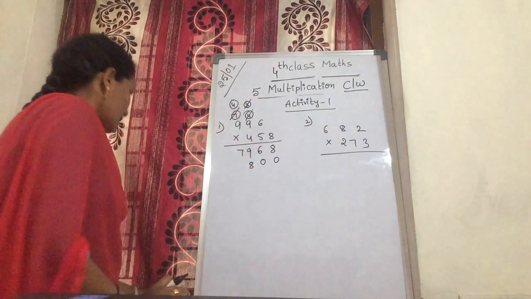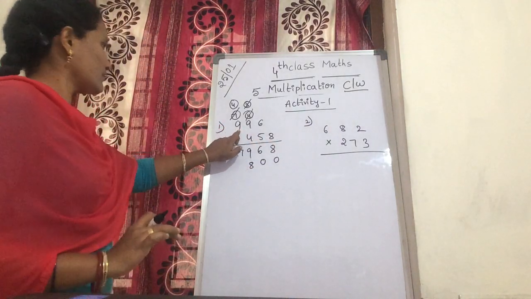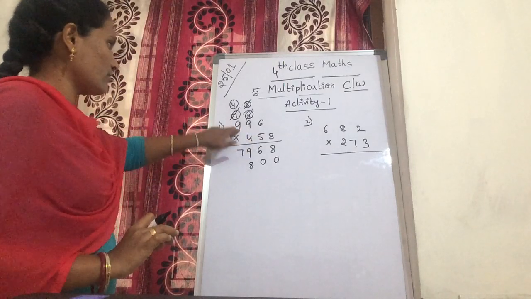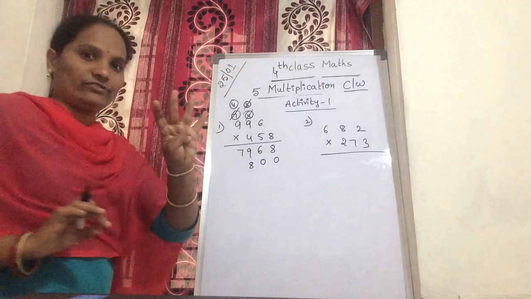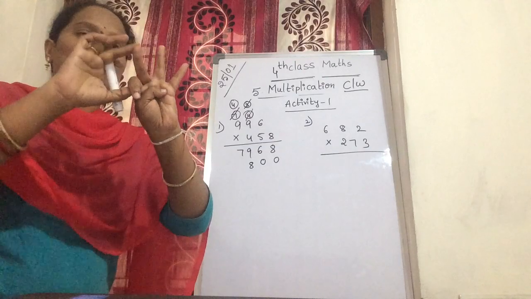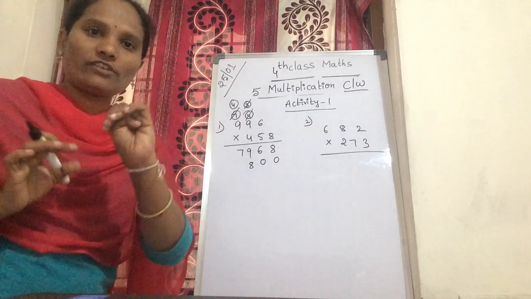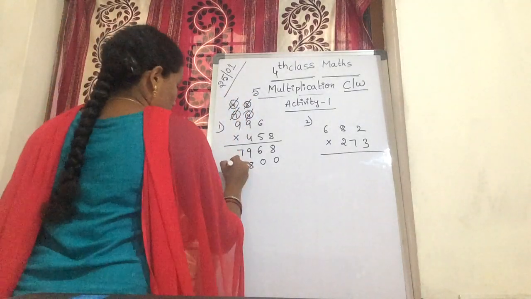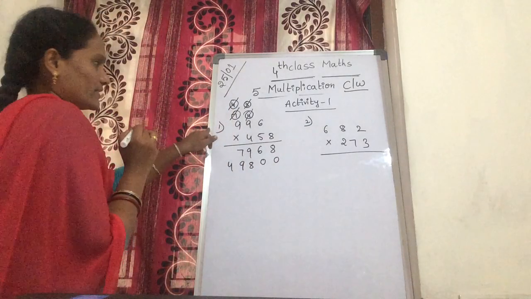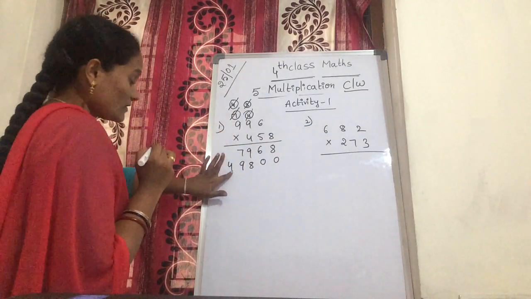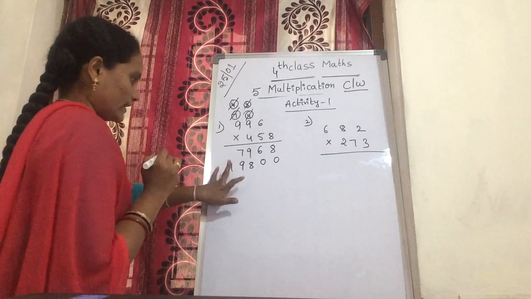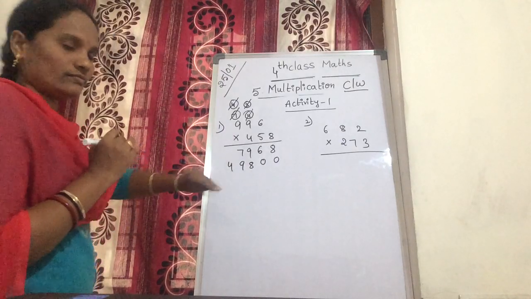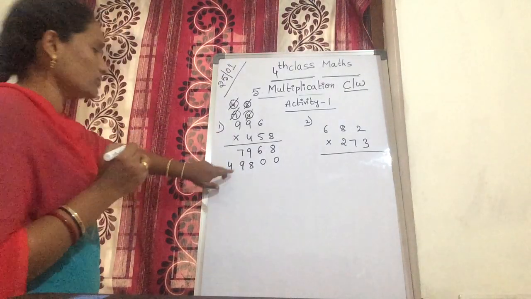Now next. Again 5 9s are 45. 45 plus 4. You are adding this 4 to 45. 45, 46, 47, 48 and 49. You get how much? You are adding that, so you cross it out. 49. So you should write this as 49. Here, are any numbers there? No numbers. So there is no carry, and you write 49 right here.